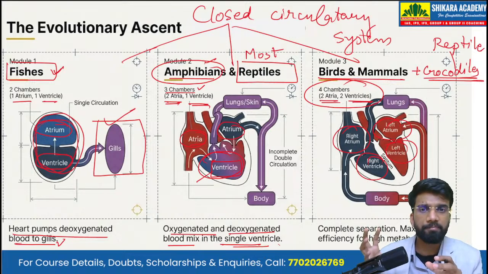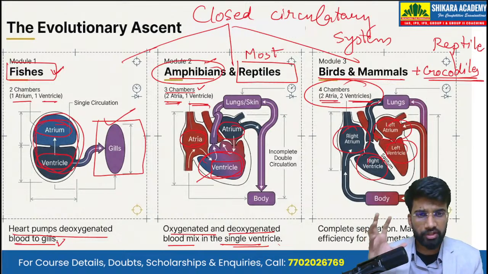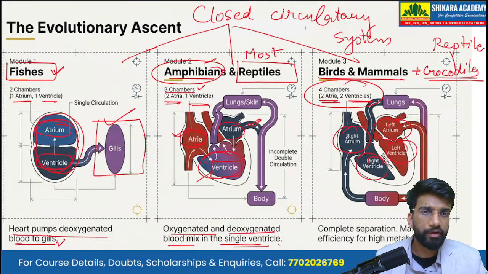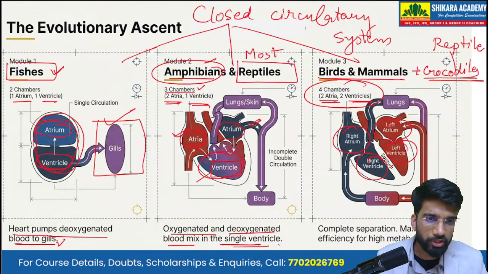In this diagram, the oxygenated blood is represented in red and the deoxygenated blood in blue.